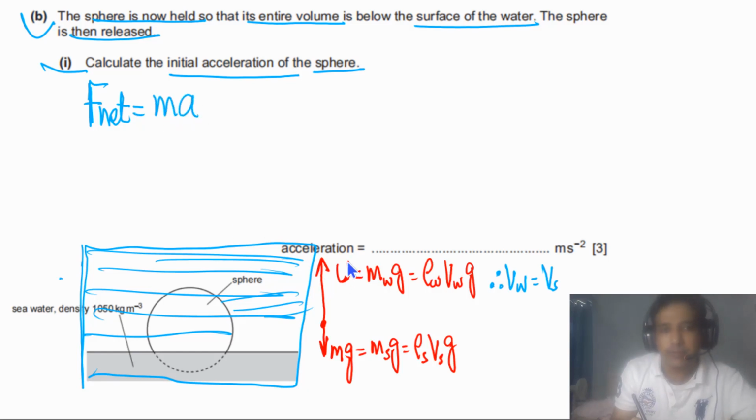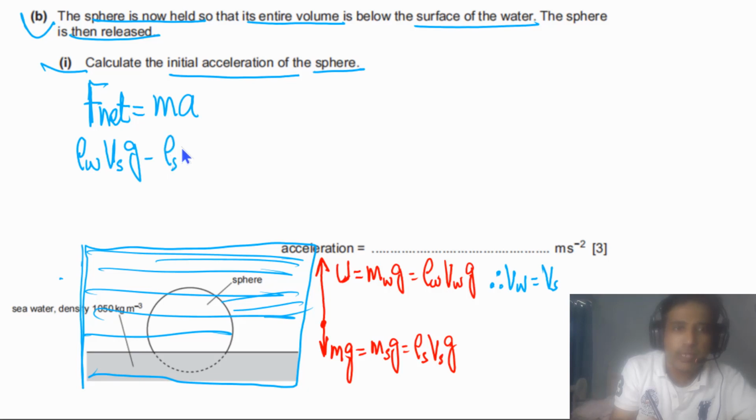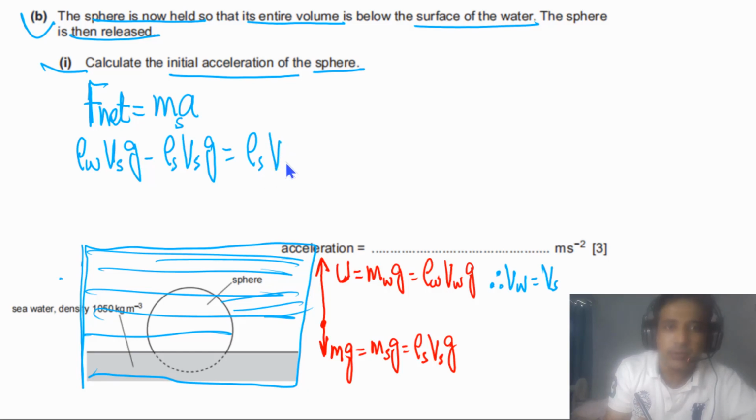So what is F net? It means up thrust minus weight. So up thrust is equal to rho w times Vs times g, minus rho s times Vs times g, and this is equal to the mass of the sphere, which is density of the sphere times volume of the sphere, times a. Now from here we can simply cancel Vs, as it is common.